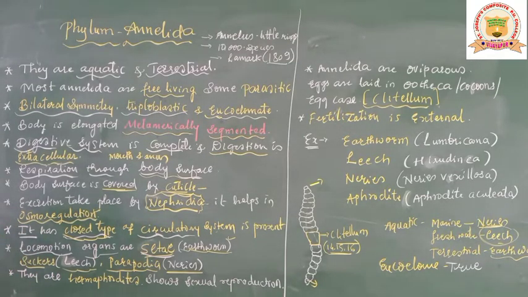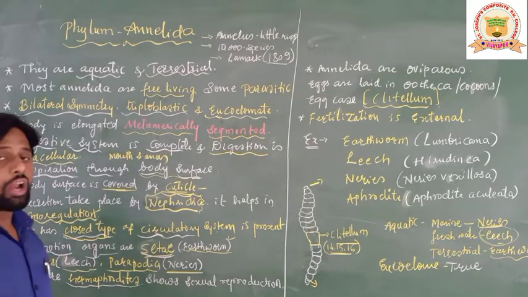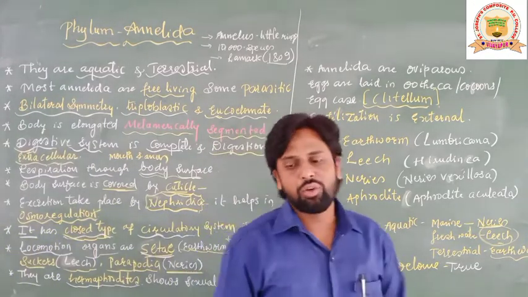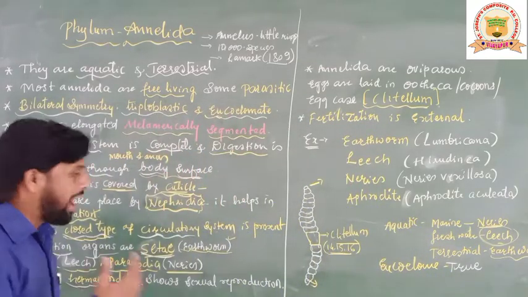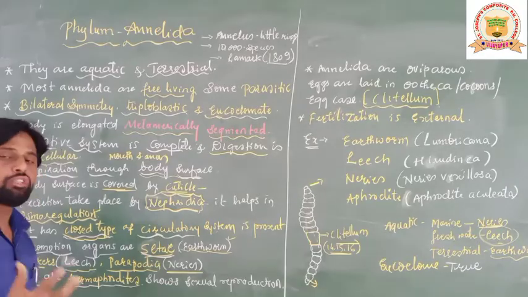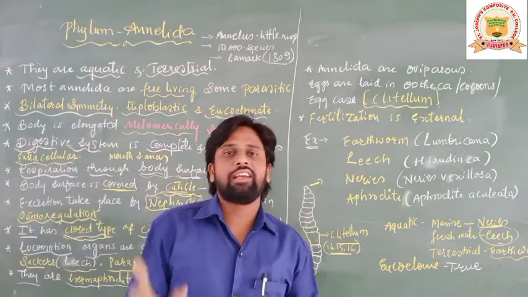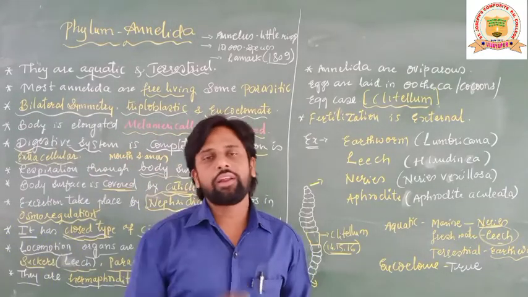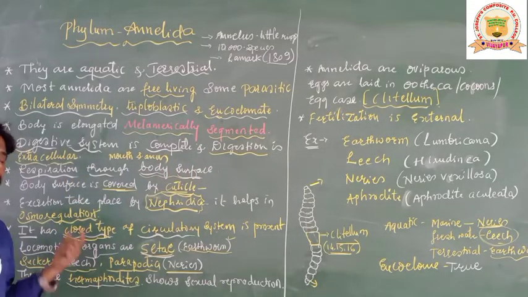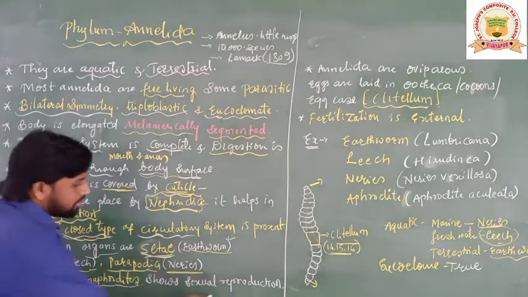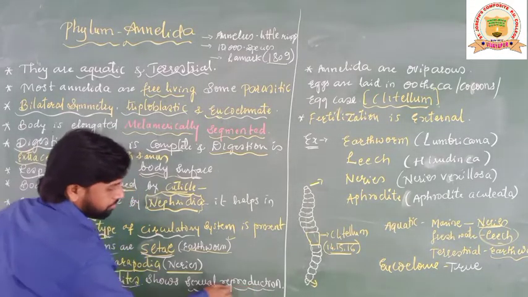They are hermaphrodite. One more word, students: hermaphrodite. As I explained previously, hermaphrodite is nothing but bisexual. The animals which bear both the sexes in the same individual are considered hermaphrodite, or bisexual. They show sexual reproduction.